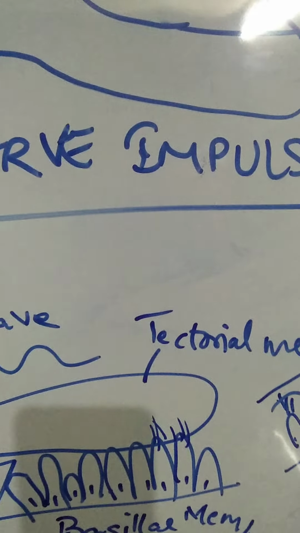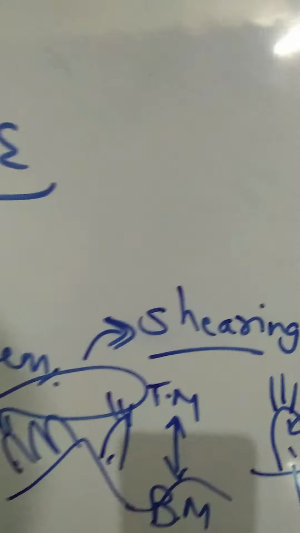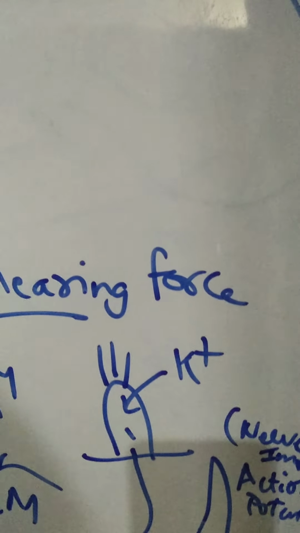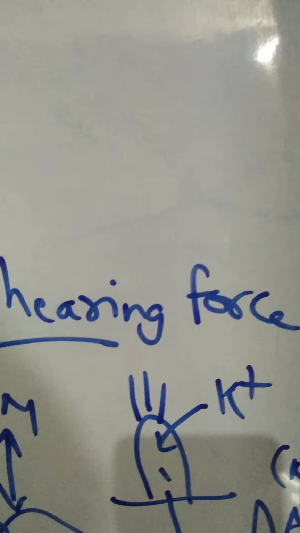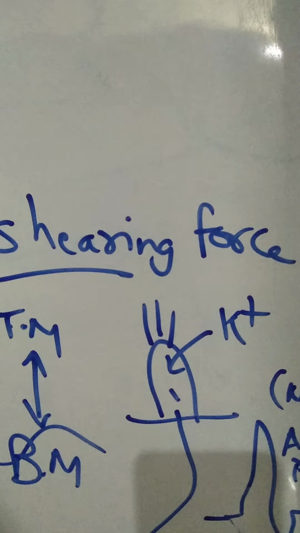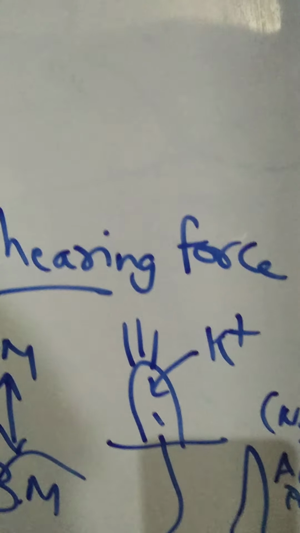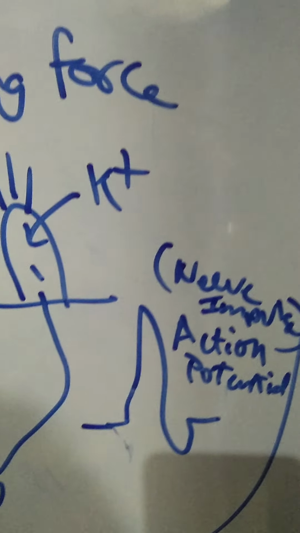So this vibration of the cilia back and forth will create one impulse, because the potassium ion enters the cell. So whenever potassium ion enters the cell, it results in depolarization of the cell. So when the depolarization happens, then there is repolarization, ultimately a nerve impulse or action potential.